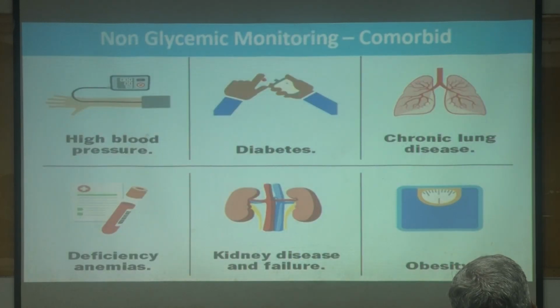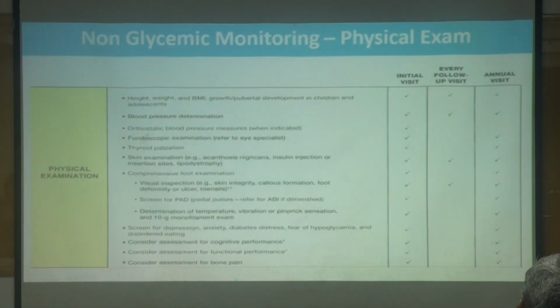In non-glycemic monitoring, we also look for comorbidities. We look for blood pressure, diabetes, lung diseases like CLD or chronic COPD, and deficiencies such as anemia, vitamin D, vitamin B12, and we have to look at renal markers, and obesity should always be included. Whenever patients come to us, in the physical examination we need to monitor height, weight, and BMI. That is the first look. Blood pressure has to be checked at each and every visit. Fundoscopy, if possible, you can do it; otherwise at least once a year.